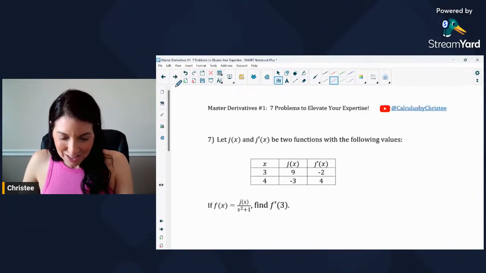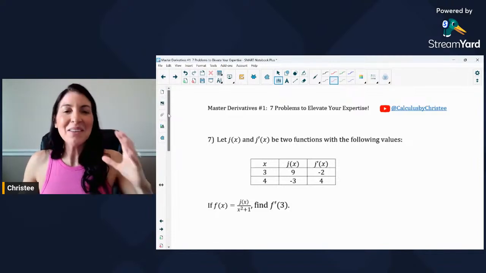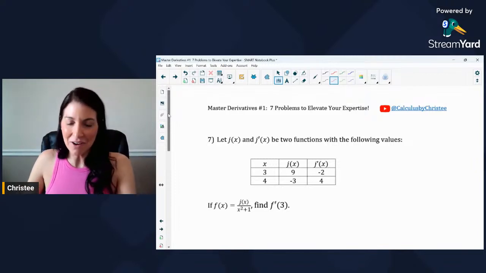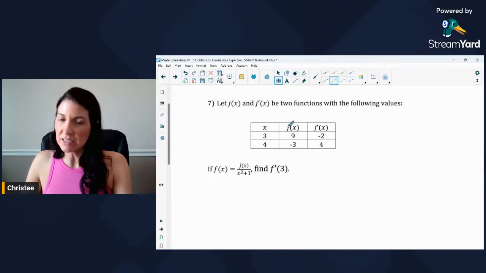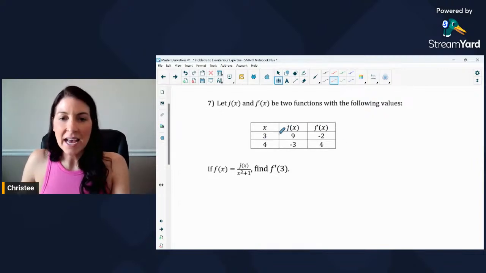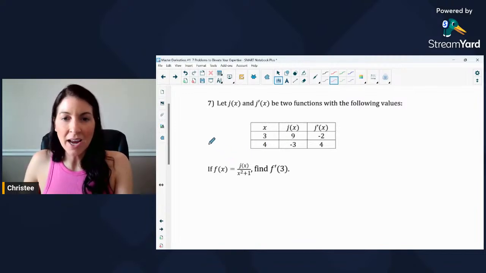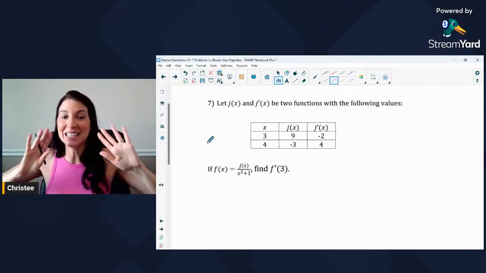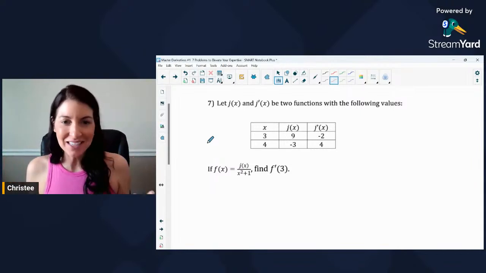All right, and last one, number 7. I love a good table problem. I love table or graph problems. It just makes me think in a different way than just being given a function. So let's say j of x and j prime of x are two functions, and we've got a table with a couple of function values at x equals 3 and x equals 4. And we've got f of x equals j of x over x squared plus 1. Find f prime. And notice something: it asks us to find f prime, and f prime is not in the table at all, which at first everyone gets a little confused. Like, how can I find this? f of x isn't in the table.